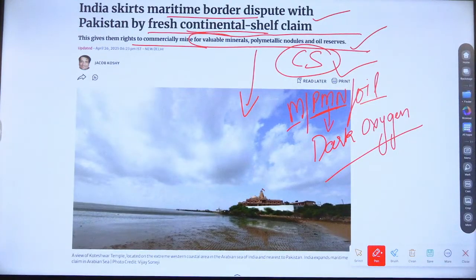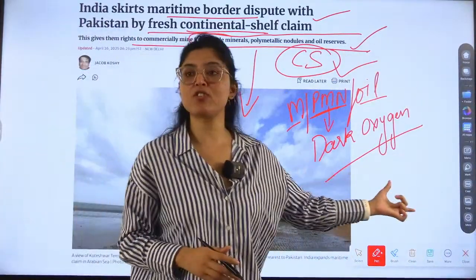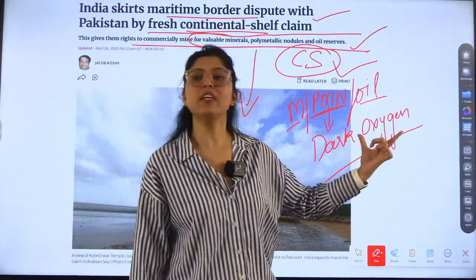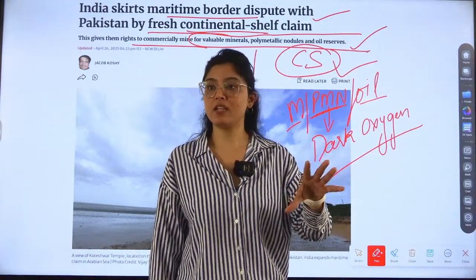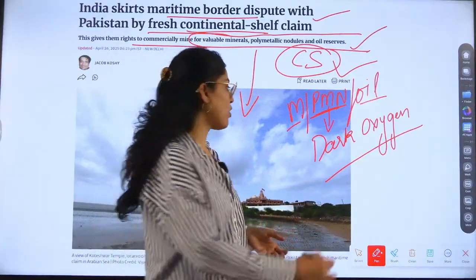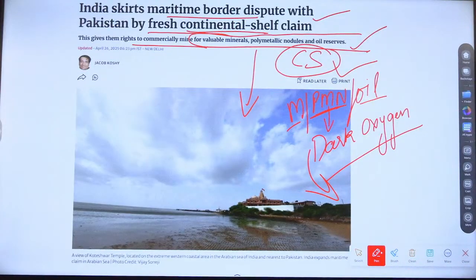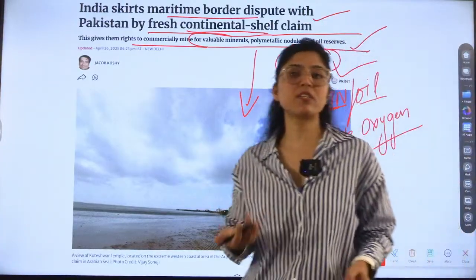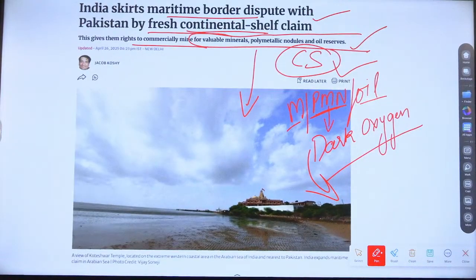Dark oxygen was in news. What is dark oxygen? These terms are also very much important for us because UPSC asks the definition of these terms. What is blue oxygen, dark oxygen, green oxygen? Like if any news is there, green hydrogen, blue hydrogen, like that. So we have to understand what is dark oxygen. What do you think is dark oxygen? Just simple understanding. What do you get if you listen to this term? What is the meaning of this thing? Just guess.